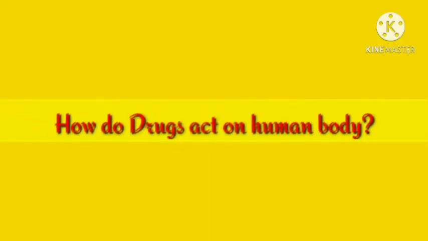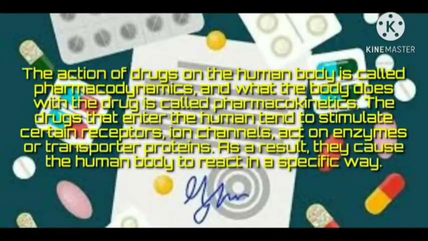How do drugs act on the human body? The action of drugs on the human body is called pharmacodynamics, and what the body does with the drug is called pharmacokinetics. The drugs that enter the body tend to stimulate certain receptors, ion channels, or act on enzymes or transporter proteins. As a result, they cause the human body to react in a specific way.